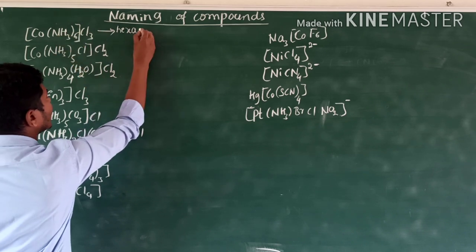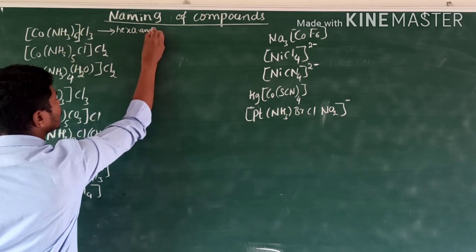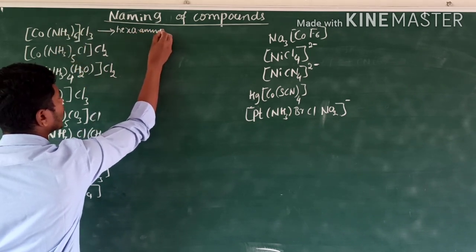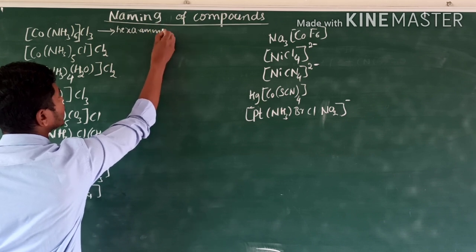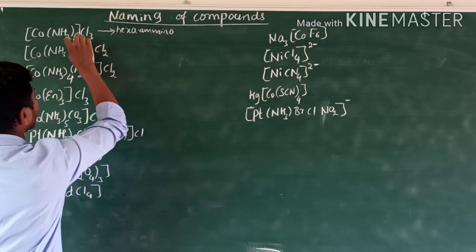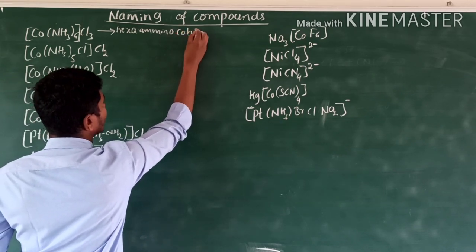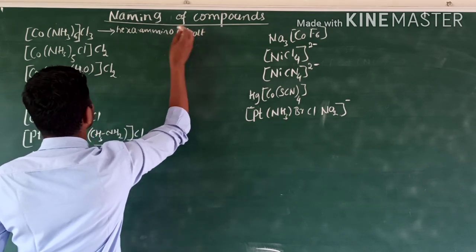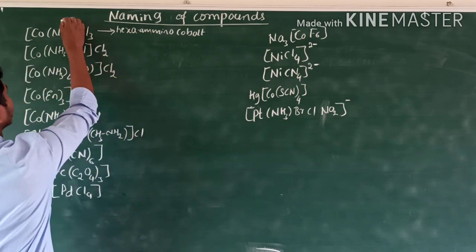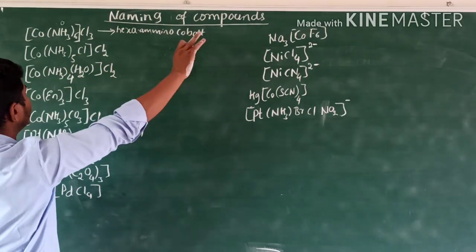See here, 6 is there, hexa. Amine, hexaammine cobalt. Okay. What is the oxidation state? This is purely 0.